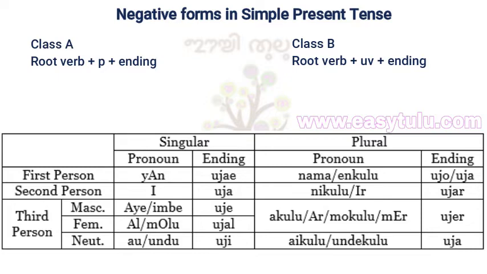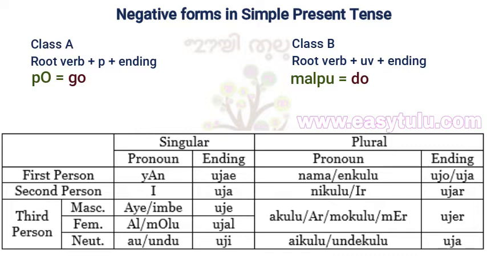Now let us conjugate the verbs po and malpu in simple present tense negative form. The rules are same as explained in the previous lesson to conjugate the verbs in simple present tense, but all you need to do is change the personal endings to make it negative.